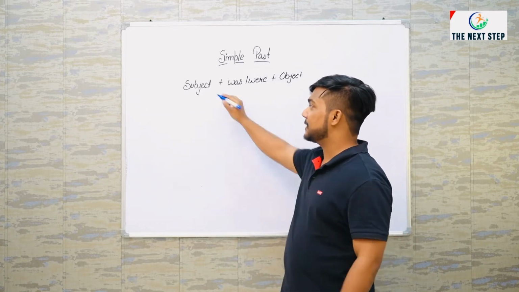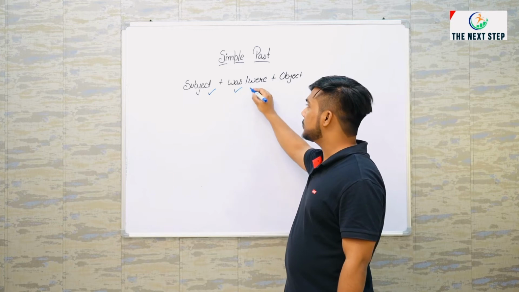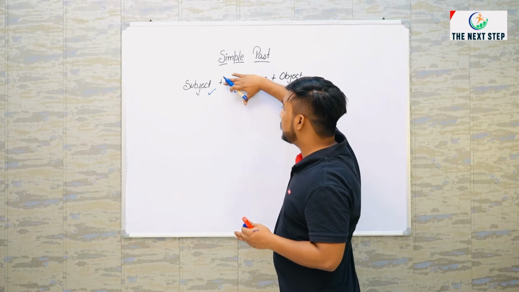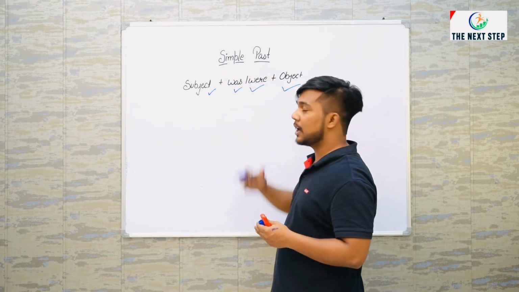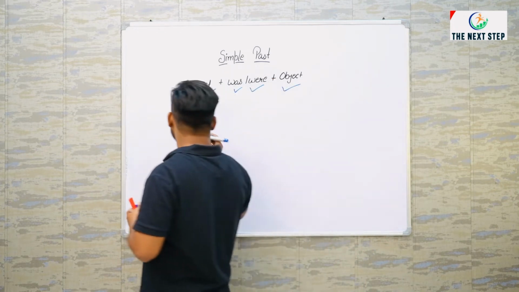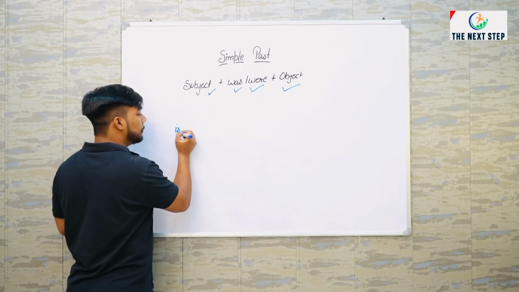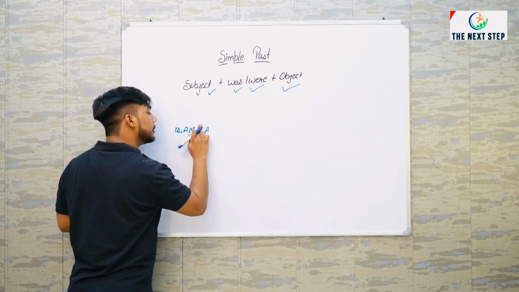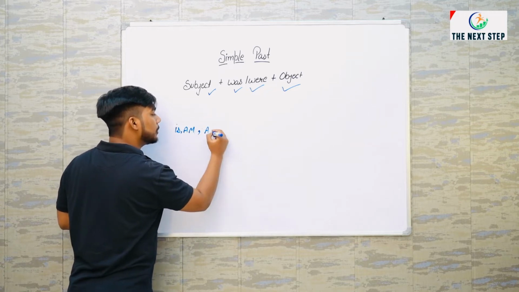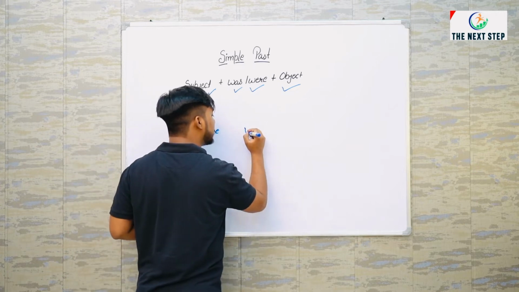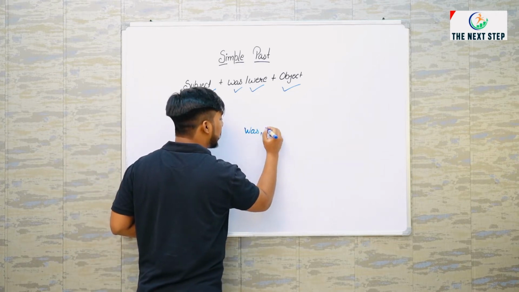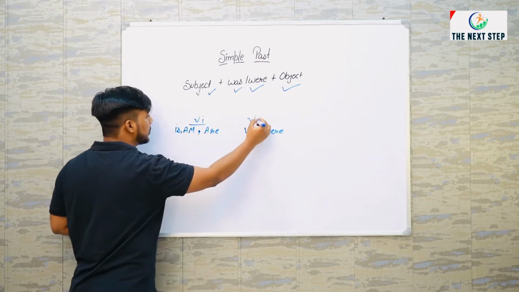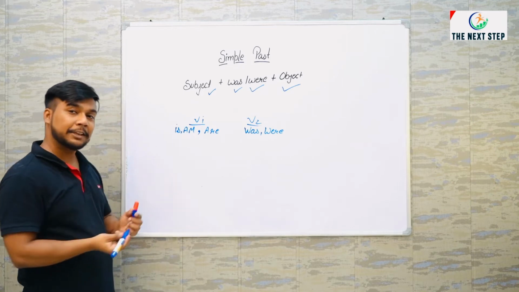When we have subjects here and was, were and object, we do need to know that the difference is only about was and were. The other things are same. Was and were are not something very new to us because they are just the second forms of is, am, are. Is, am, are are first form, was, were second form.